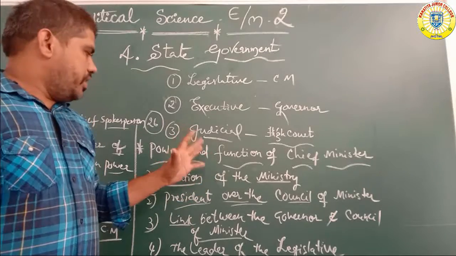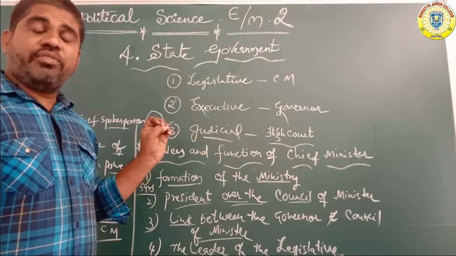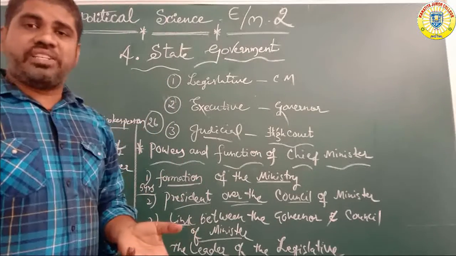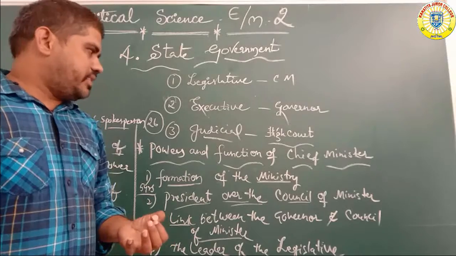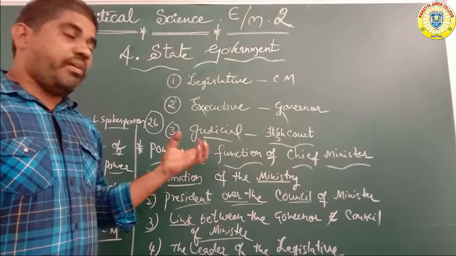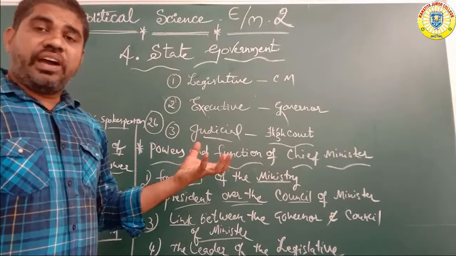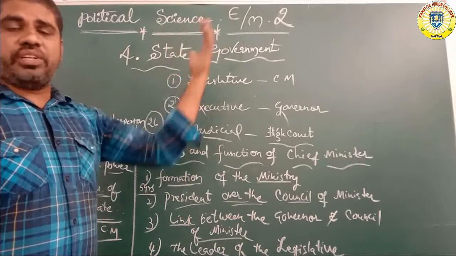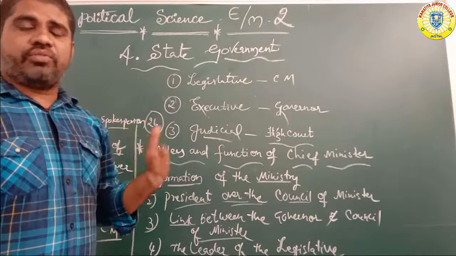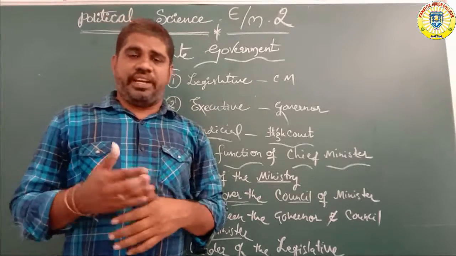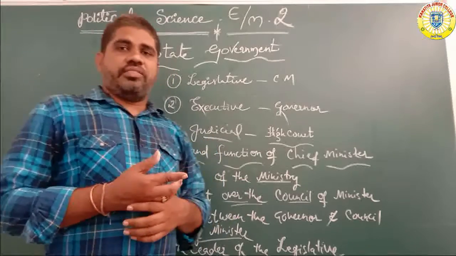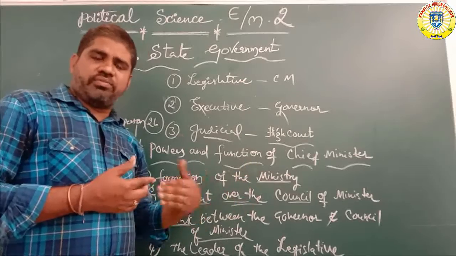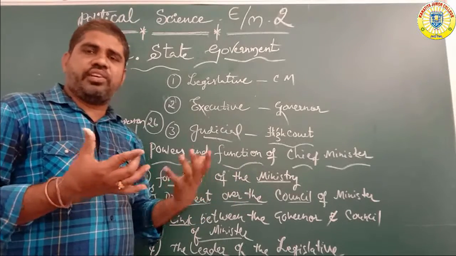Next, the legislative members, and how they are appointed, like the Vidhan Sabha and Vidhan Parishad. And next, the powers and functions of the High Court. In the previous class, chapter 3, we covered the Supreme Court, the Apex Court of India, and how Supreme Court and High Court judges are appointed. The High Court functions, how legislative council members are appointed, and the main power of the legislative council member.